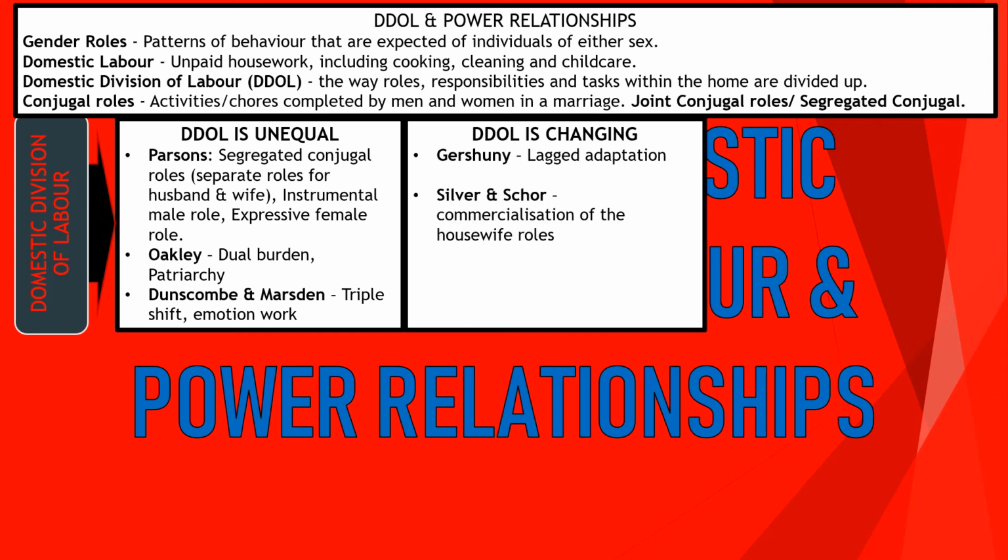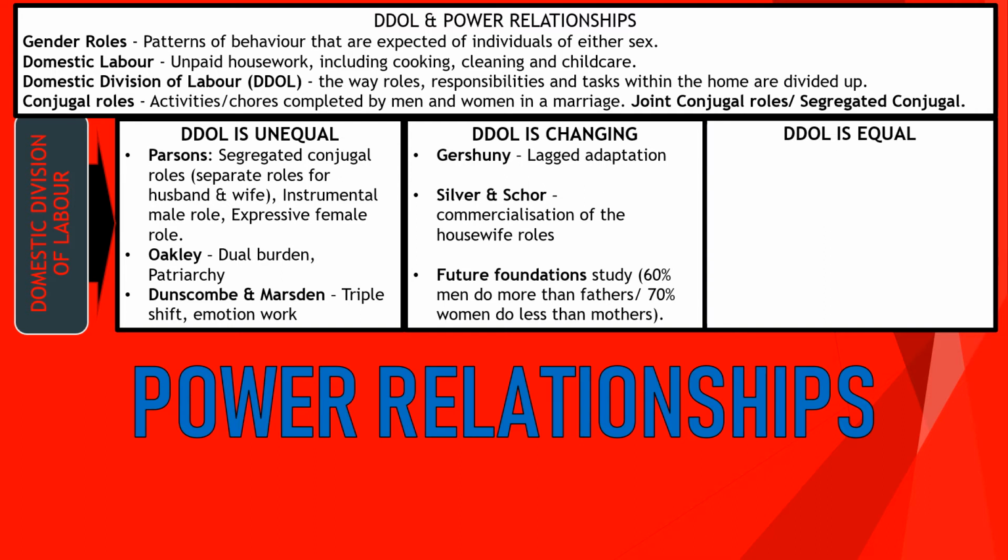Silver and Schor talk about commercialisation of the housewife role. So housework has been taken over by technology. Hoovers, cookers, cleaners, that's doing the work. So it's easier to do housework because most of the heavy work is done by machines. And the Future Foundation study found that 60% of men do more than their fathers did, and 70% of women do less than their mothers did. So there's been this change, this growing equality.